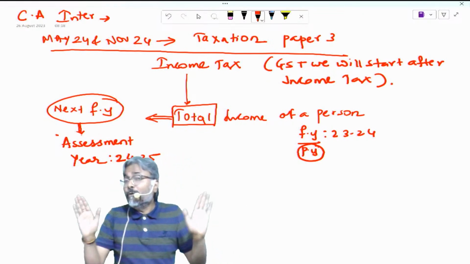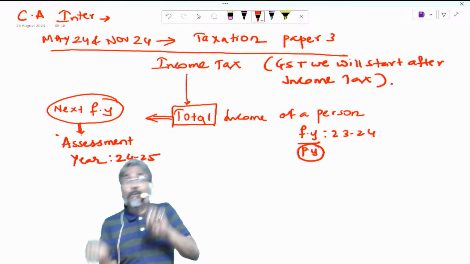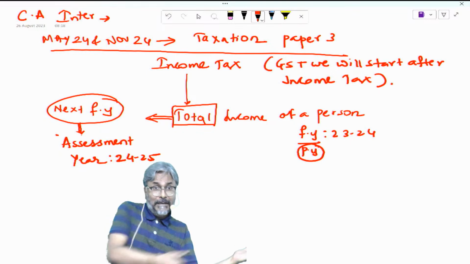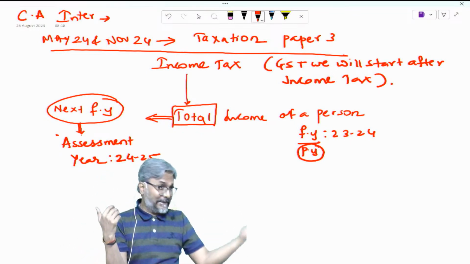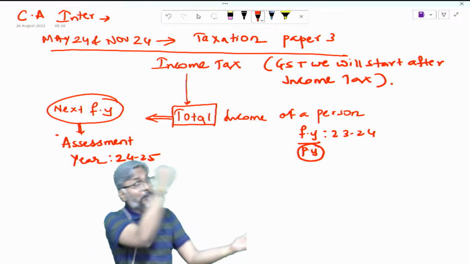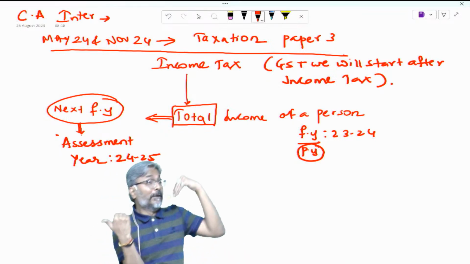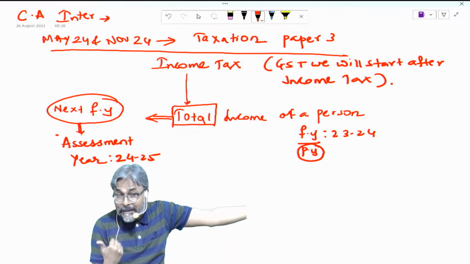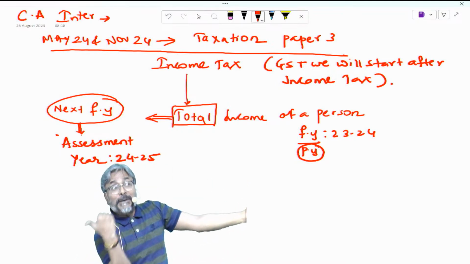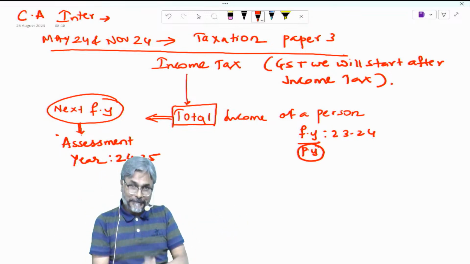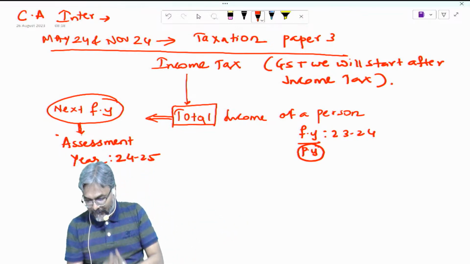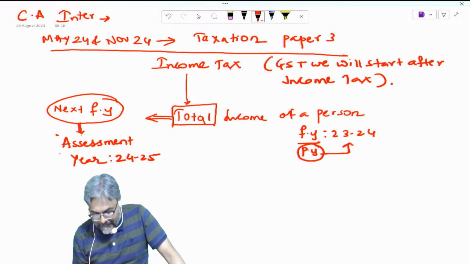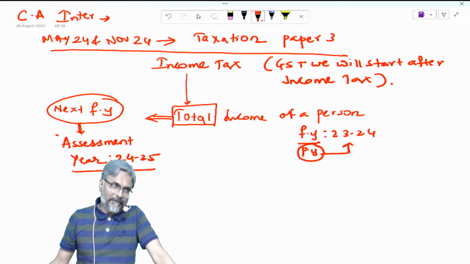Totaling you will not do right now; you will do it next year, 24-25, for the previous year 23-24. That is the reason why it is previous year 23-24 and assessment year 24-25.